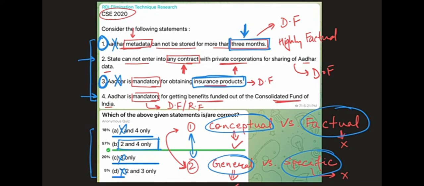But I told you in one of the videos that if you are to select the right answer between 4 options, it is more difficult to select the right answer than to identify the 3 incorrect options, because even if there is just one small fault in an option, it cannot be the answer.